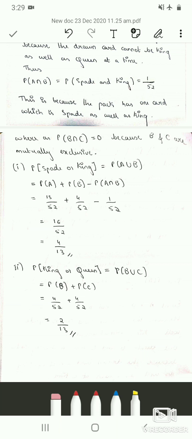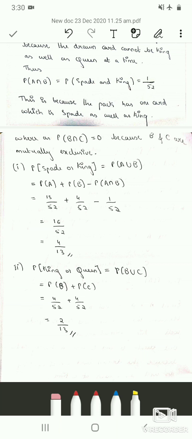But in probability, there are many different forms of questions. Initially you may find it difficult, but when you solve more problems, it will be very easy to understand and simplify those questions. So try to solve more problems.